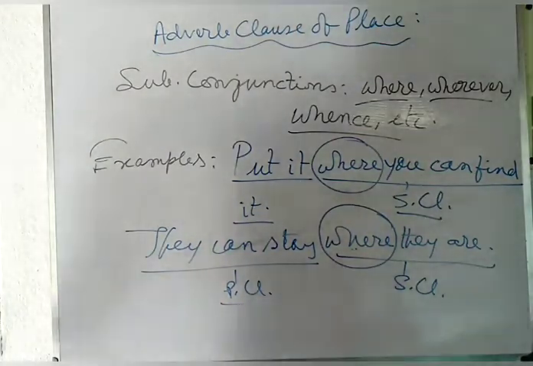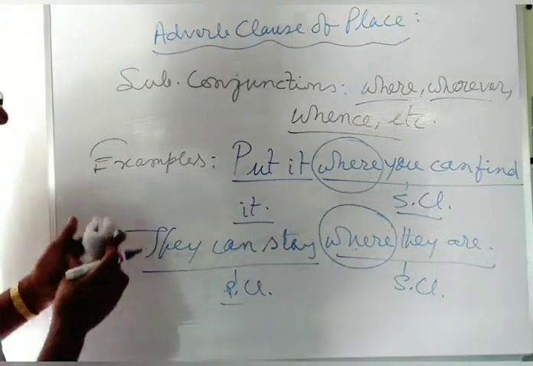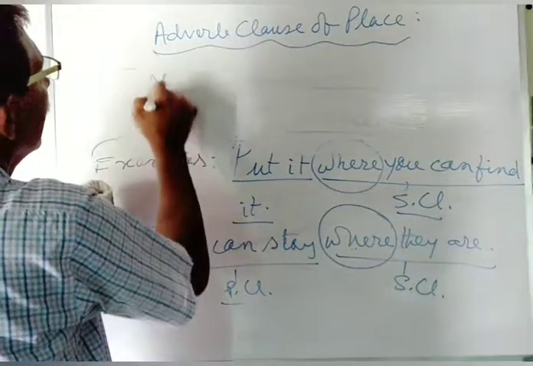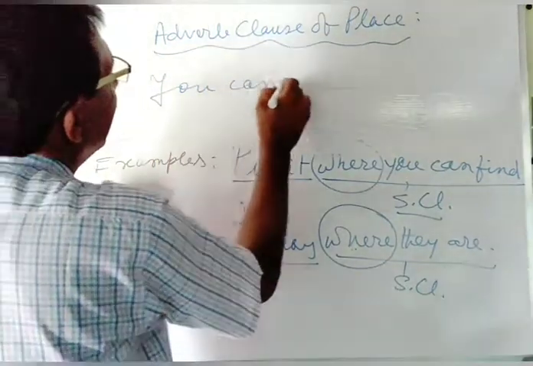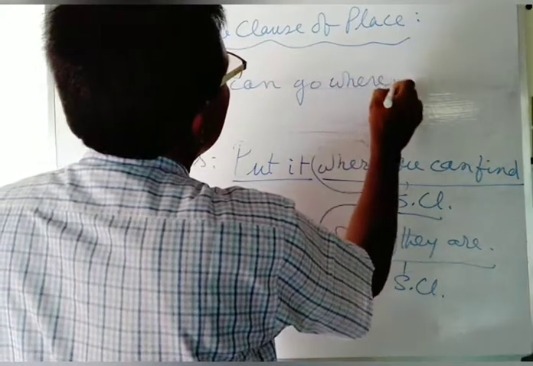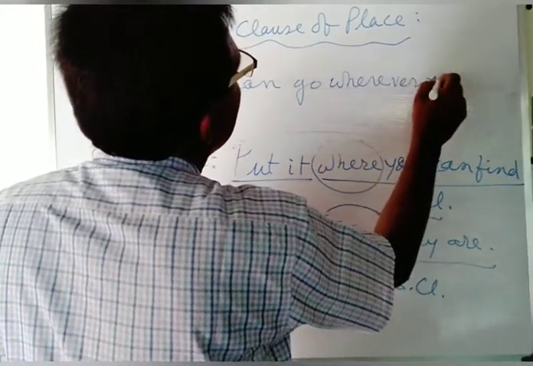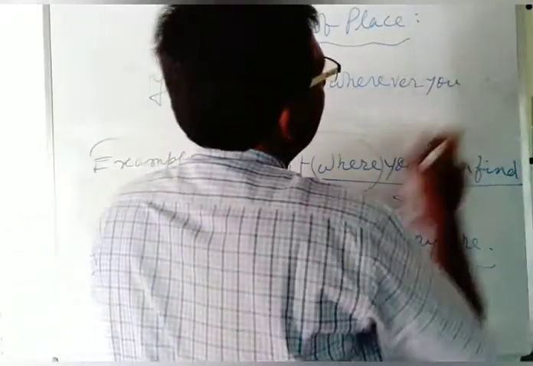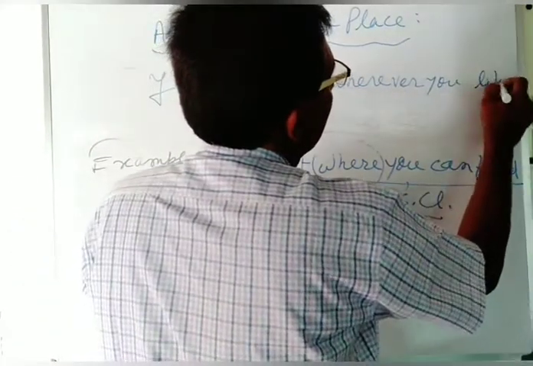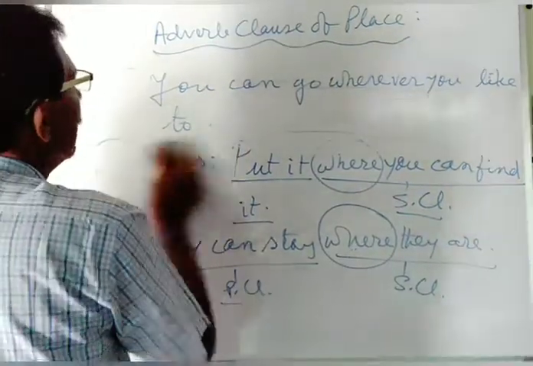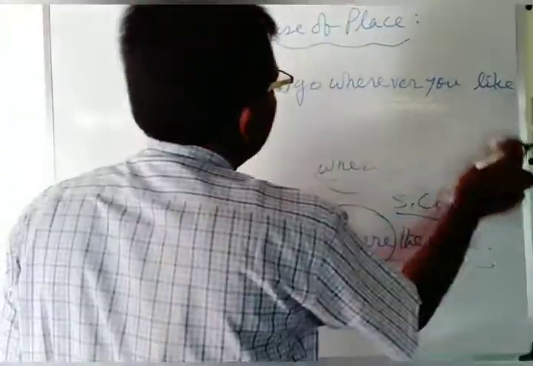Next, in another example: you can go wherever you like to.